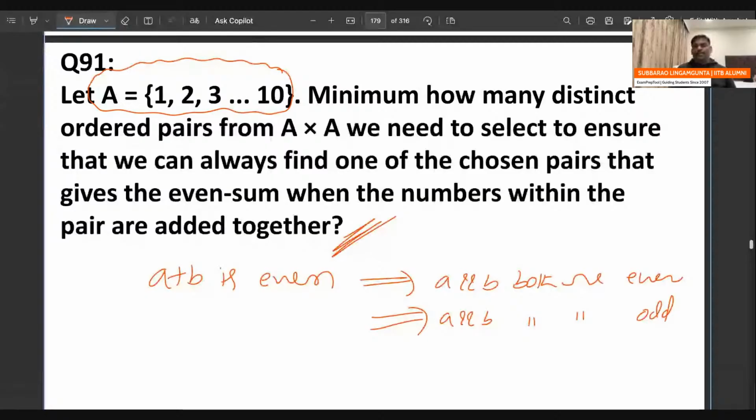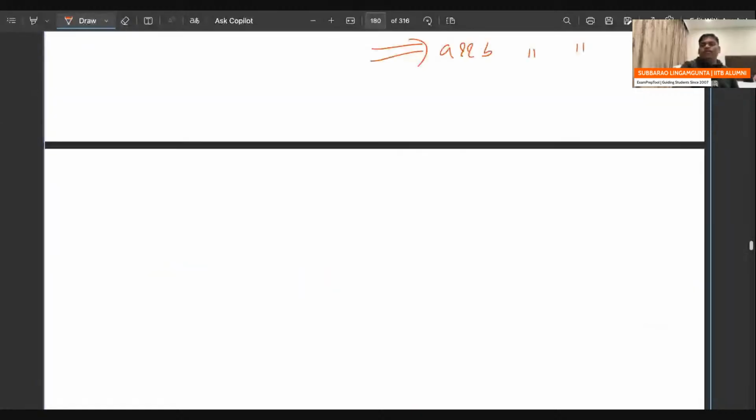Minimum how many distinct ordered pairs from A cross A we need to select to ensure that we can always find one of the chosen pairs that gives an even sum. So now I will try this. Make sure everyone follows. I will try one group.